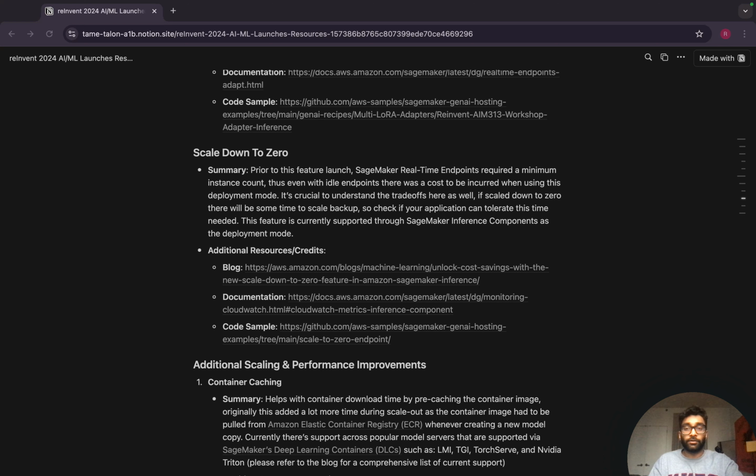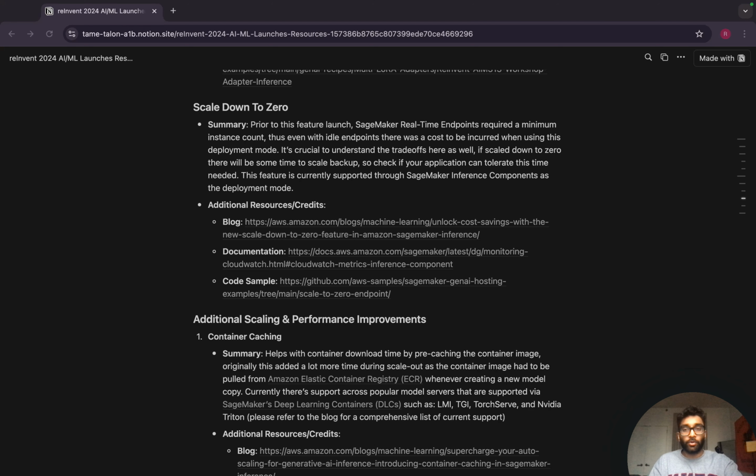If you do bring it down to zero, it's not going to be an instantaneous scale up to one. So if you need instant responses, you want to weigh the trade-offs, because if you scale down to zero, it is going to take some time to launch the instance count again. But it's a very useful feature, for example, if you know when you're going to be completely idle, when you need to scale back up, and you can define the policies as needed there.